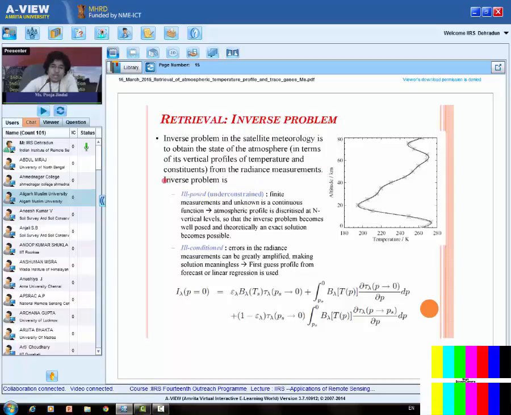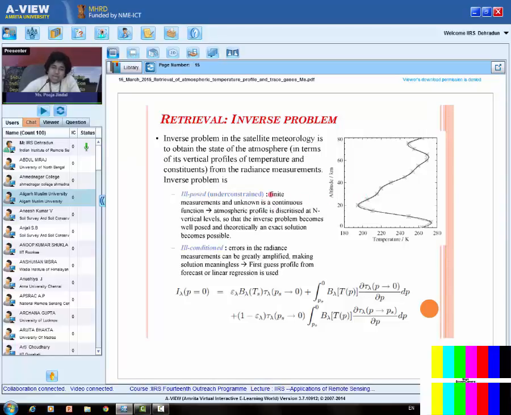Right? Then, the inverse problem is ill-posed, that is, under-constrained. What is the meaning? We have finite measurements because our sensor will have some finite number of bands, maybe 10, 20, 30. So we have a finite measurement, and the temperature profile is a continuous function. So if I consider the temperature profile at all levels, it is a continuous function. Continuous function means we have an infinite number of unknowns to be retrieved.